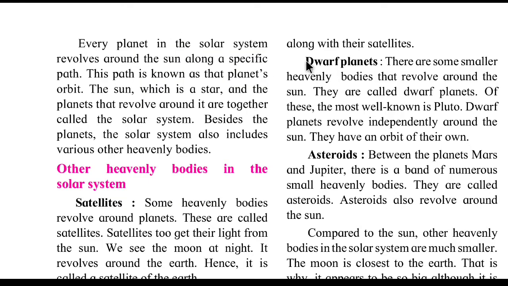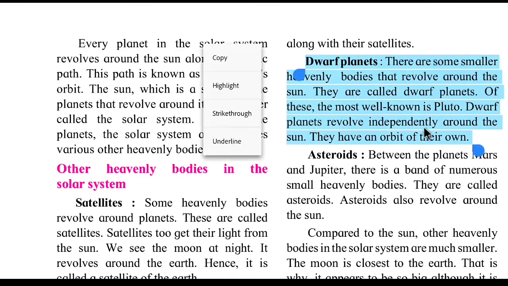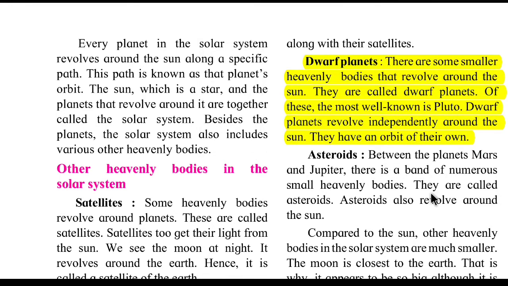See students, the next heavenly body is the dwarf planet. There are some smaller heavenly bodies that revolve around the sun. They are called dwarf planets. Of these, the most well known is Pluto. Dwarf planets revolve independently around the sun. They have an orbit of their own.